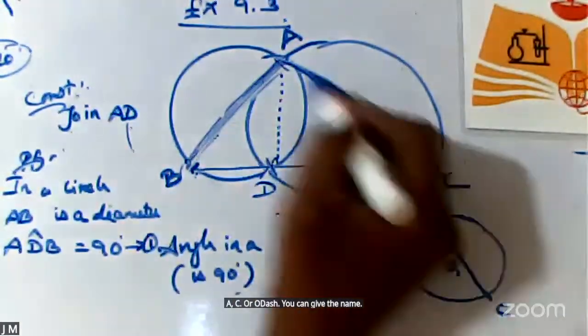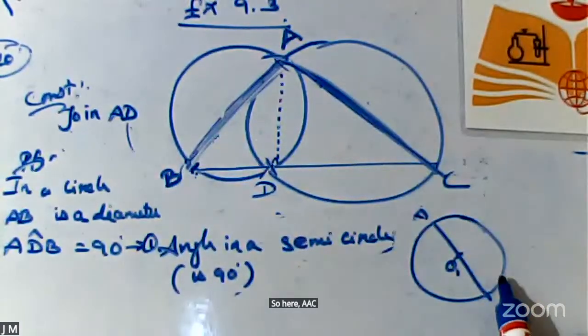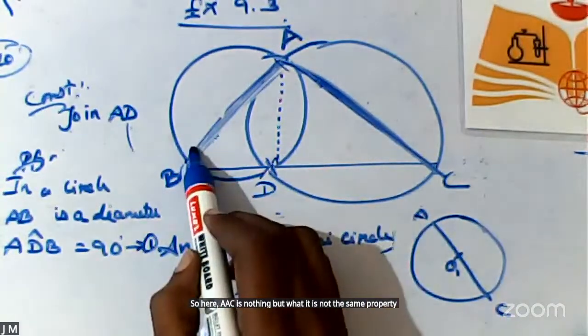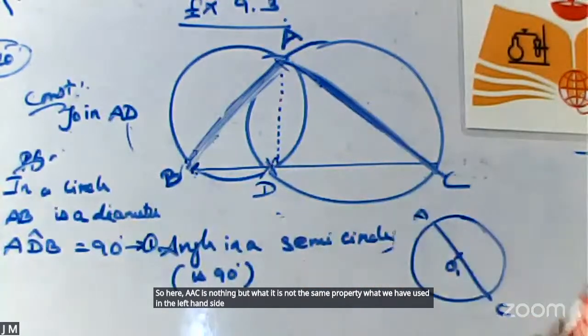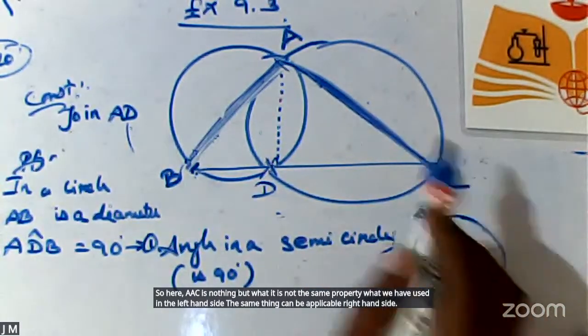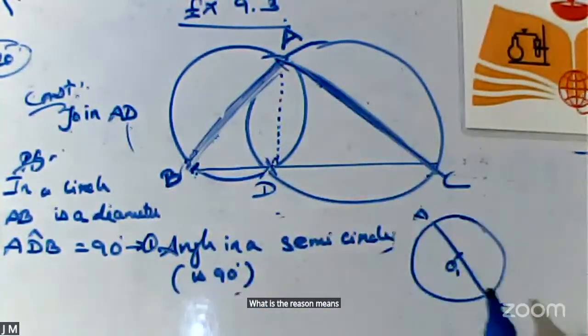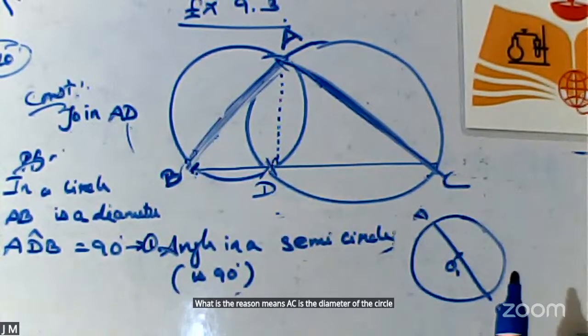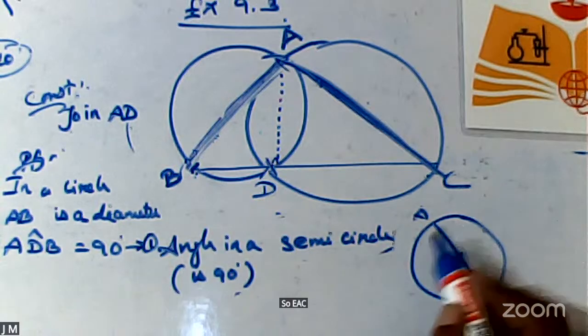The same property we used on the left hand side is applicable on the right hand side. What is the reason? AC is the diameter of the circle.